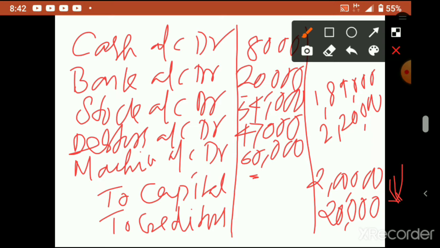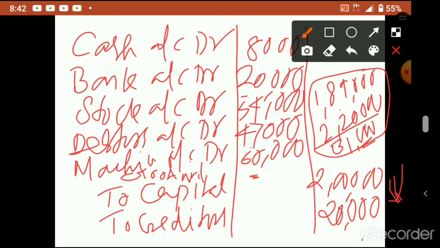So what is the difference? 2 lakh 20 minus 1 lakh 89,000. So 31,000 is the difference. Correct? Remember, you don't write this here; this is a working note. You can do it on another page. Now this difference is coming on the debit side. The debit side is lesser than the credit side: credit side is 2 lakh 20, but debit side is 1 lakh 89. So the difference, as I told you, you have to write in the Goodwill account, 31,000.